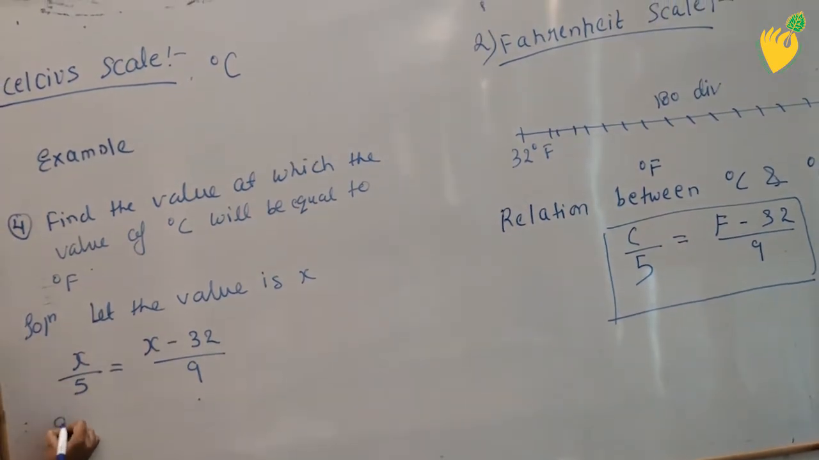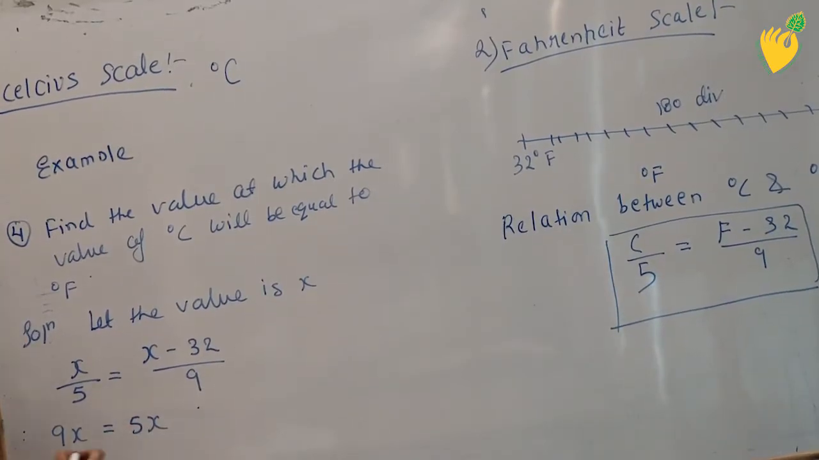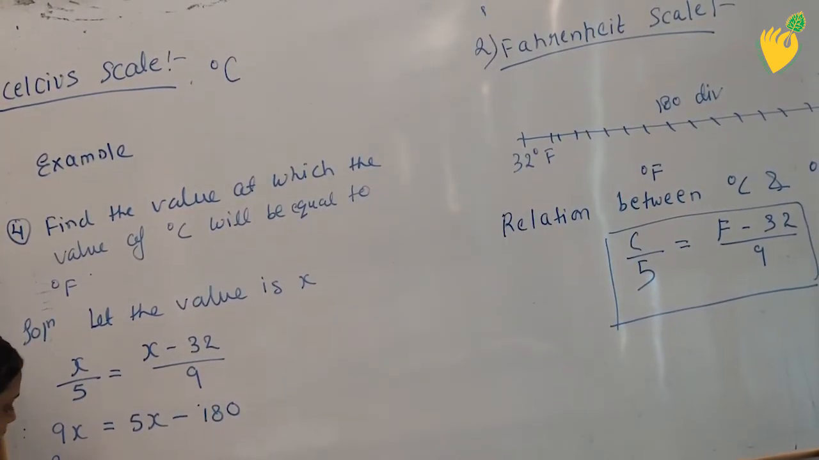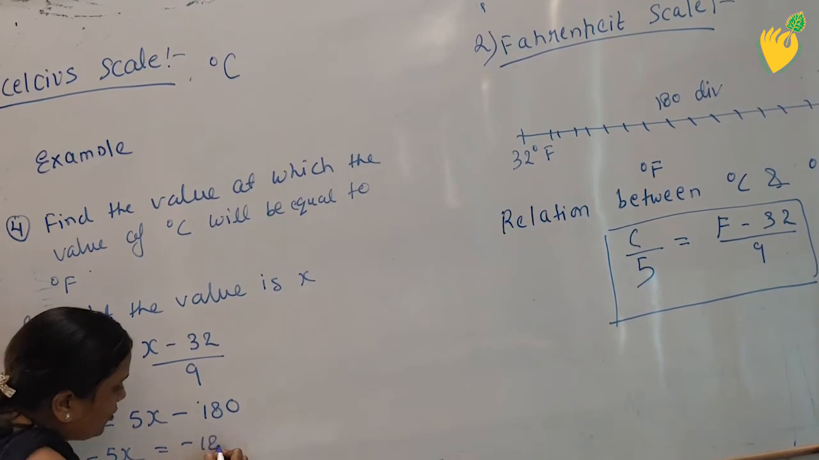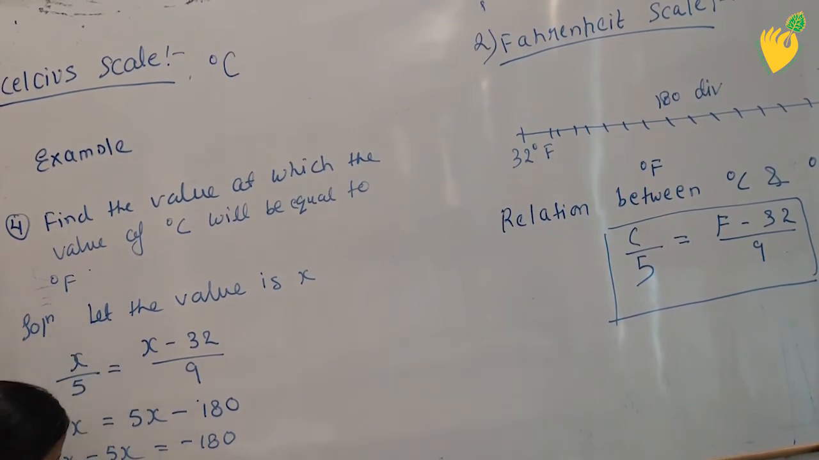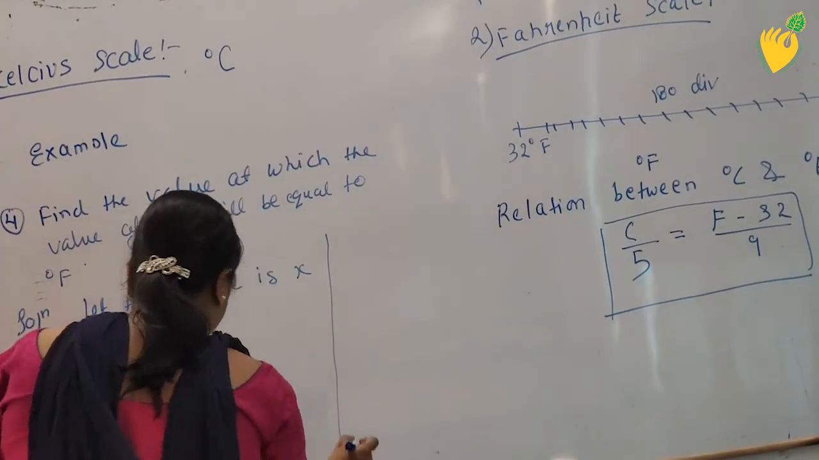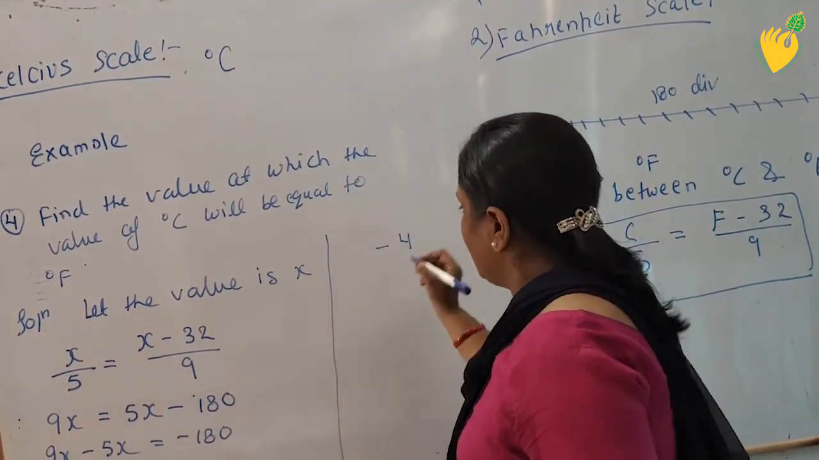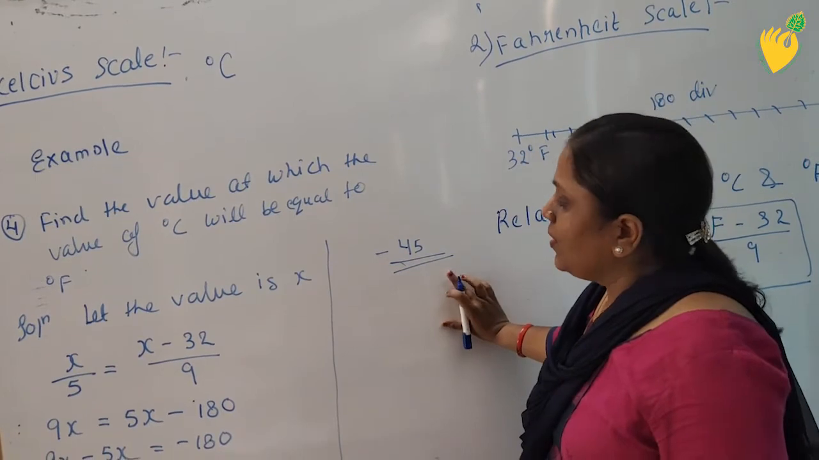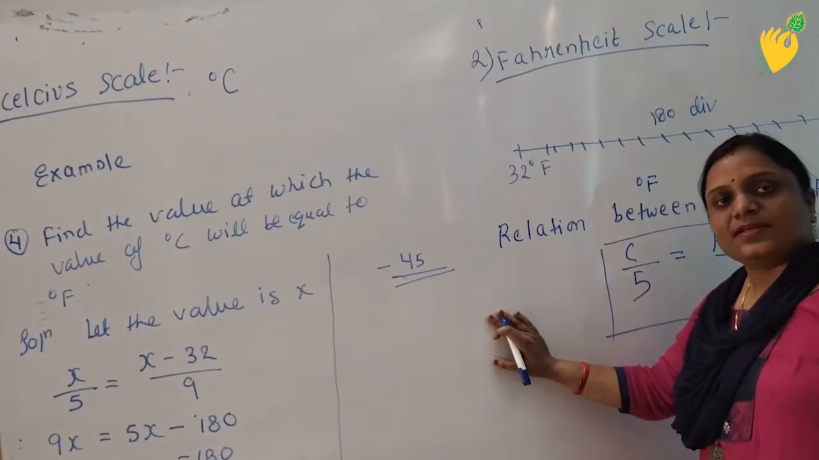By cross multiplication we get 9x is equal to 5x minus 160. 9x minus 5x is equal to minus 160. It will be 4x is equal to minus 160. x will be equal to minus 160 upon 4, which will be equal to 4 4s are 16, 4 5s are 20. So it is the value at which the value of both these temperatures, that means degree Celsius and degree Fahrenheit, will be same.